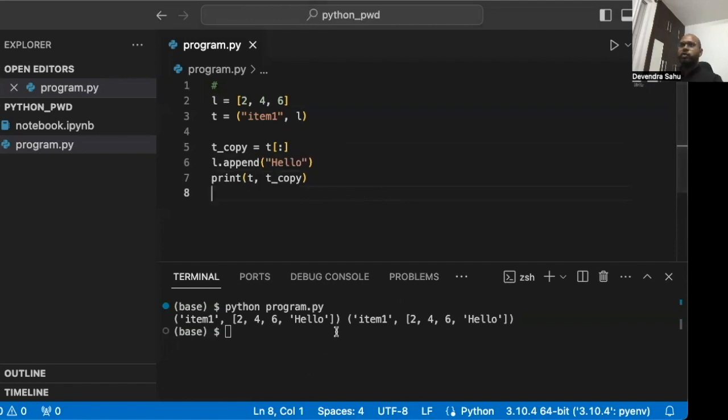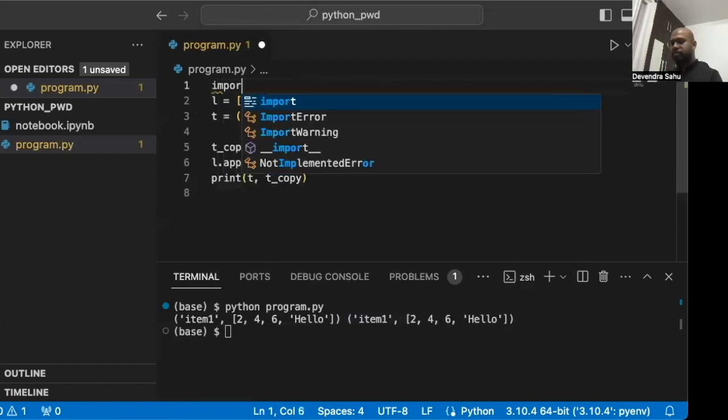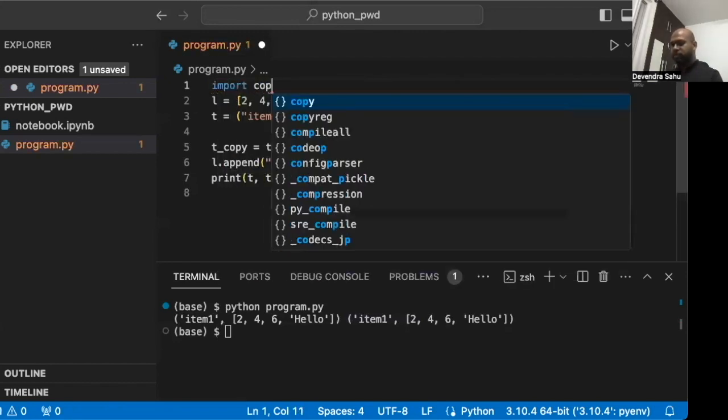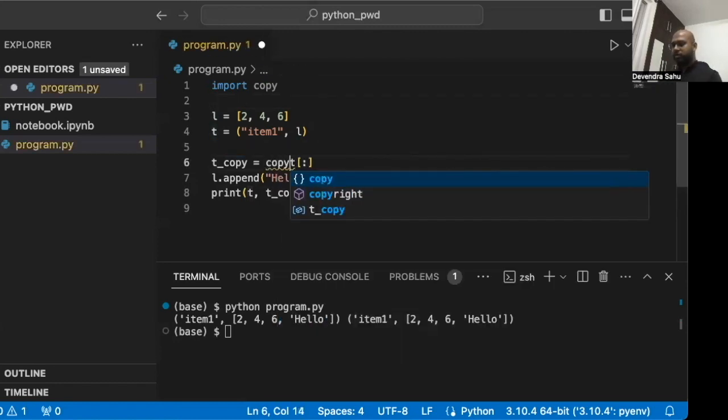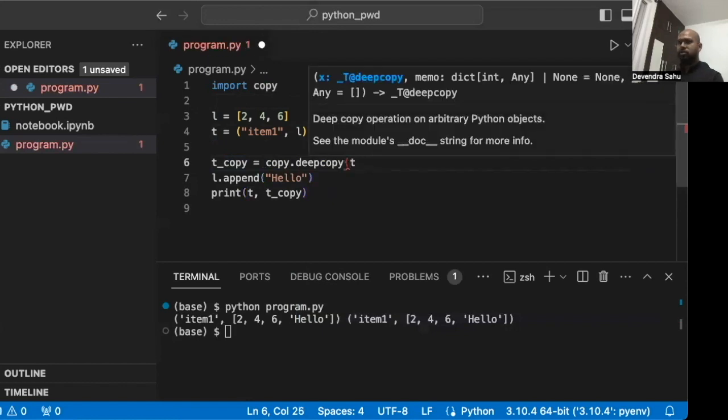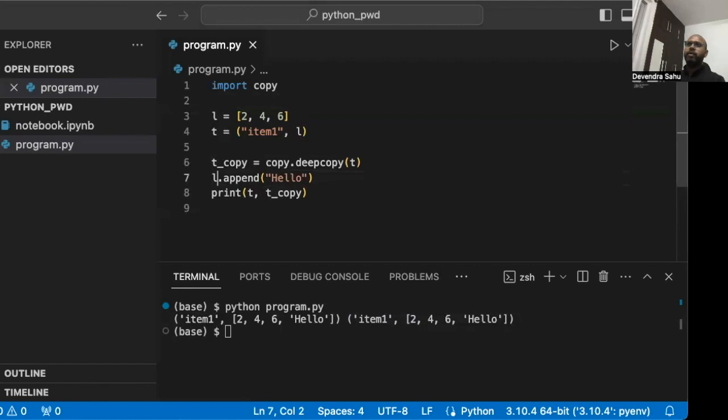So to address this problem that the copy is independent, there's a module. So this is our first import. So we are trying to import a module called copy, and this copy has a function called deepcopy. And when I do a deepcopy, it will work as expected. Copy dot deepcopy, we're copying T. Now, when we run this, we will see the result as expected.